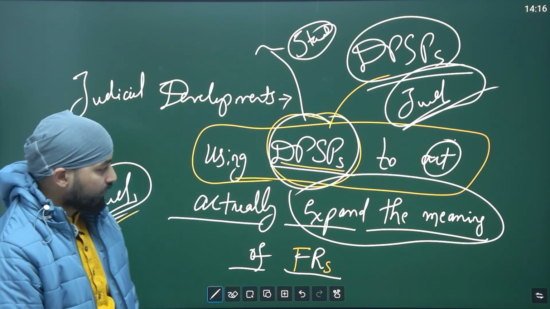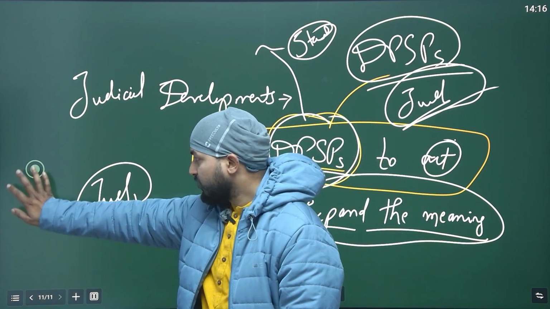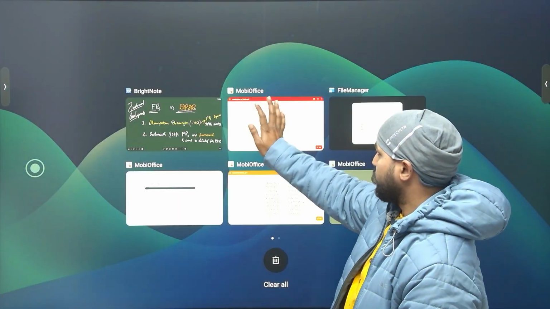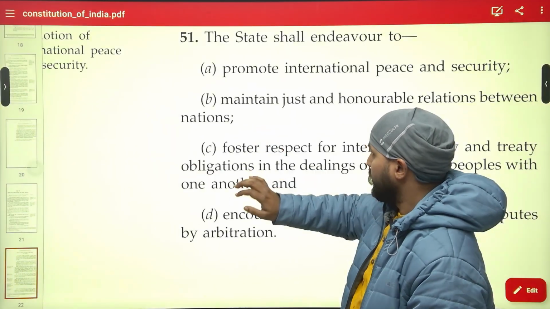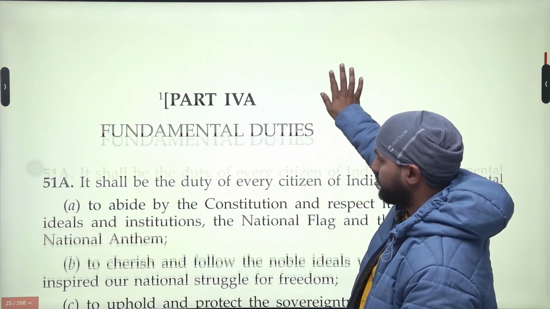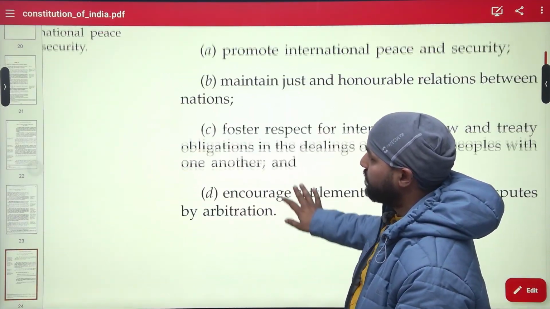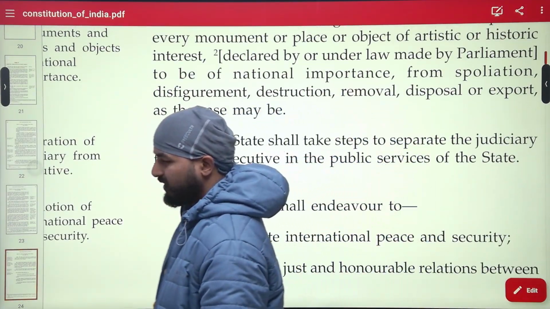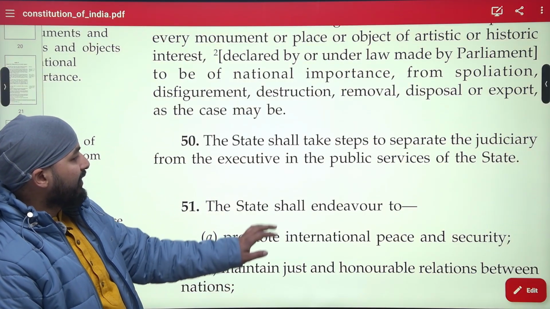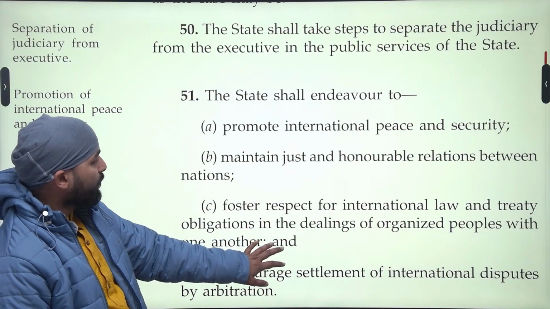Okay, so this was it, guys. Now we'll see the constitutional text using that PDF. While this is opening, these are fundamental duties. We have covered fundamental rights, starting from the Preamble itself. Then Part 1, citizenship, we have just seen, and later we moved to fundamental rights.